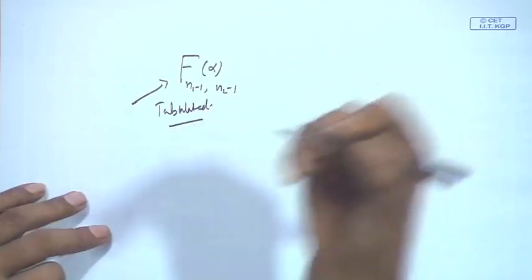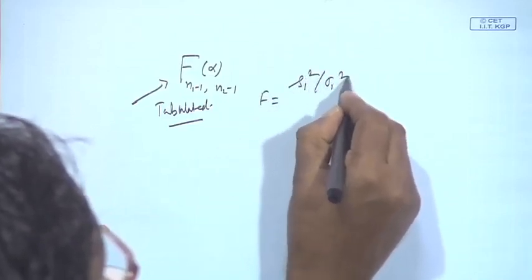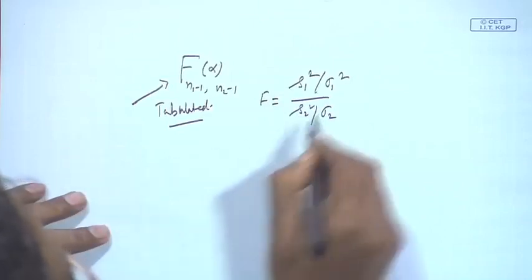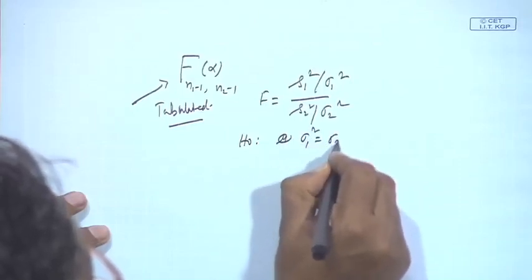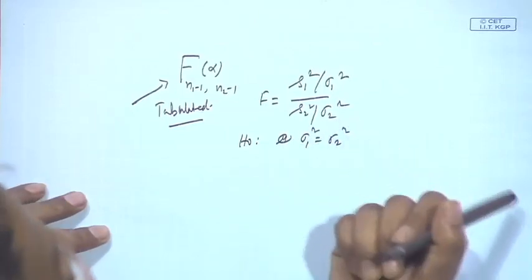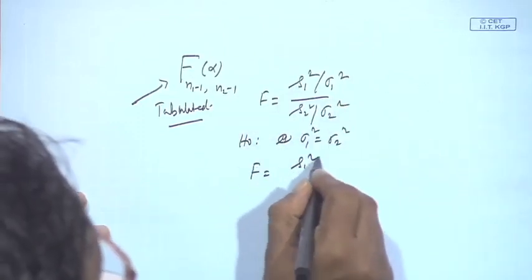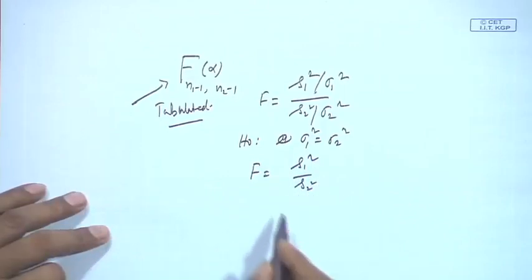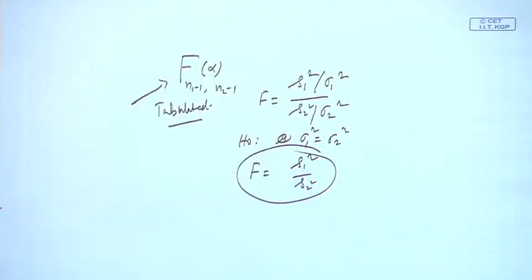And what was the statistic at that time? The statistic we considered was F equal to S1 square by sigma 1 square, divided by S2 square by sigma 2 square. What is our hypothesis here? H0: sigma 1 square equals sigma 2 square. So, sigma 1 by sigma 2 whole square is basically 1, and the resultant F is S1 square by S2 square. You want to test with the tabulated value, and if you find that the tabulated value is less than the computed value, reject the null hypothesis.